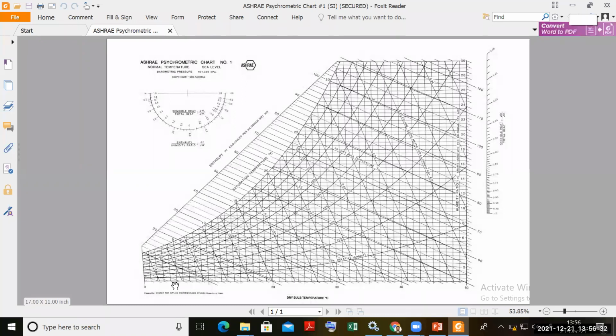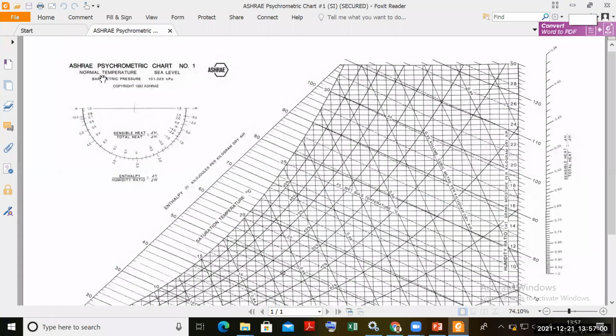Again, in this case, the abscissa will be dry bulb temperature. The ordinate will be specific humidity. There will be another boundary, which is the 100% relative humidity or the saturation curve. Here we will have constant specific enthalpy lines. Again, the dashed lines are for the specific volume. Like that, other properties will also be shown on this psychrometric chart.